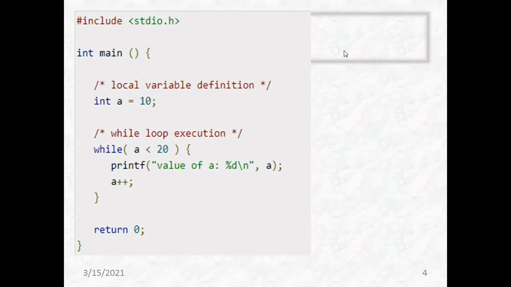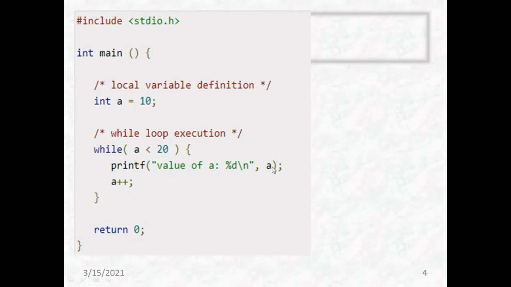While a is less than 20 is the condition. In our initialization, we have taken a to be 10, so obviously the condition is true, and we print "value of a is %d", a, so we will print 10. This goes on looping until the condition becomes false.